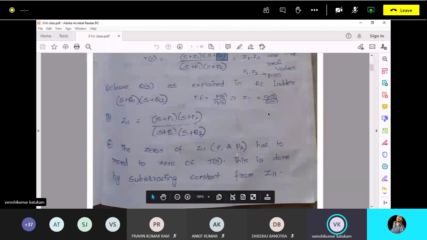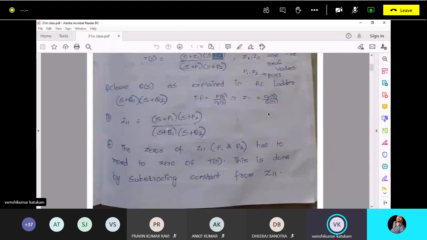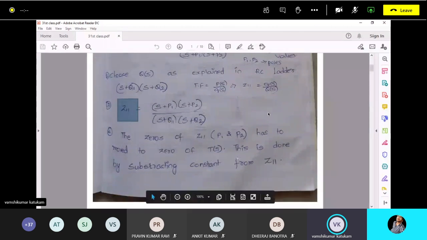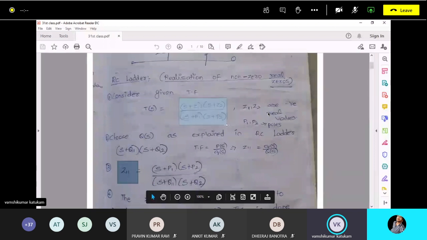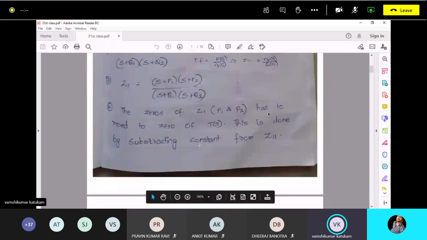We don't want these zeros, we want those zeros. So to obtain that, we are subtracting some constant from Z11 to get these zeros in the numerator.